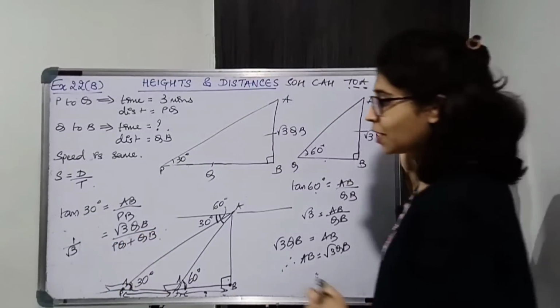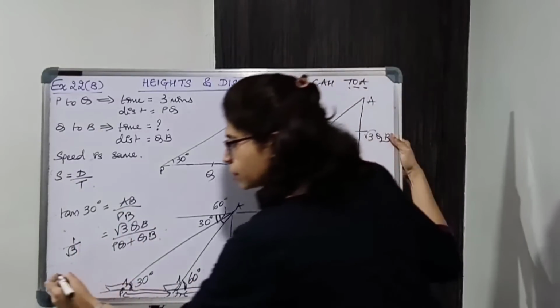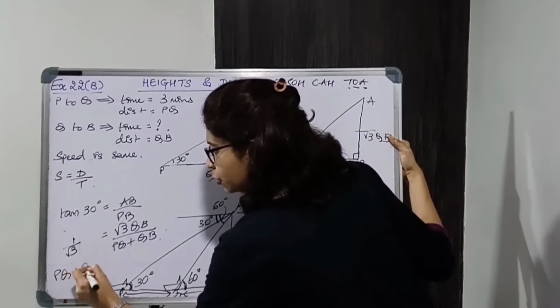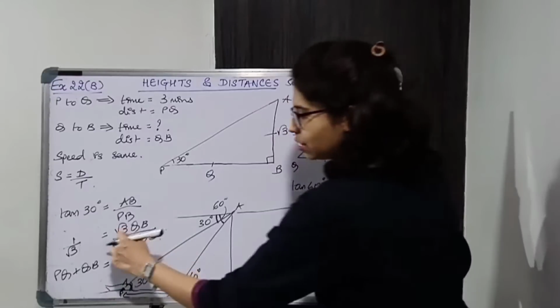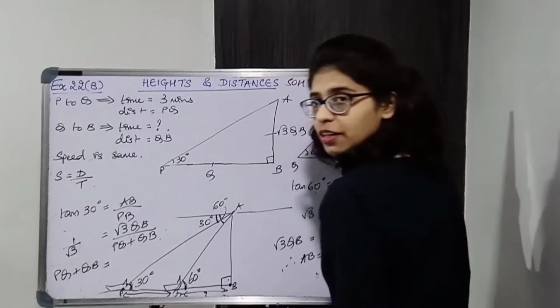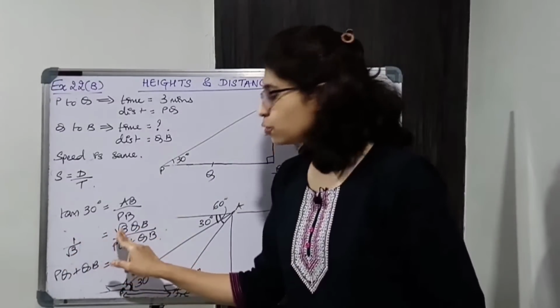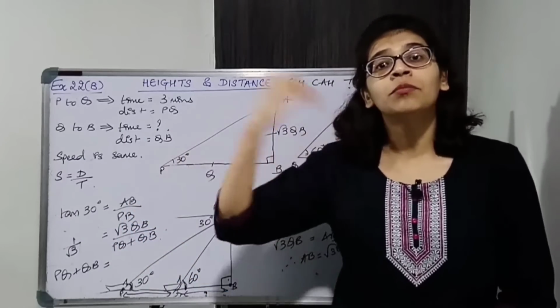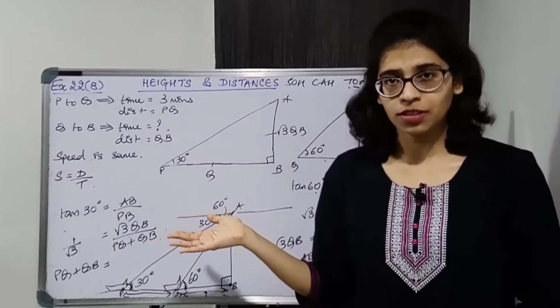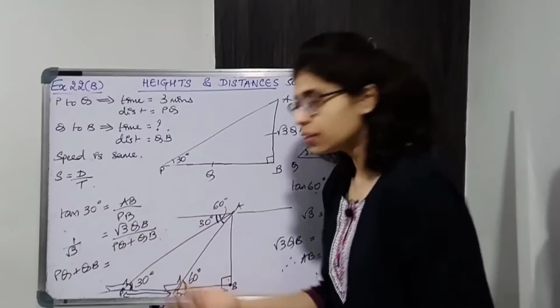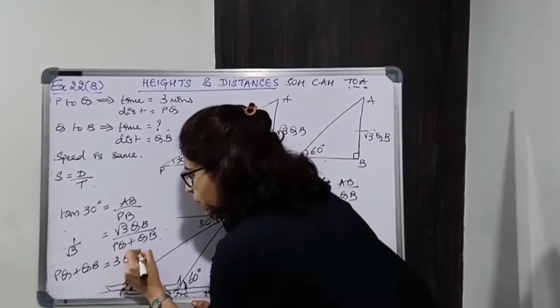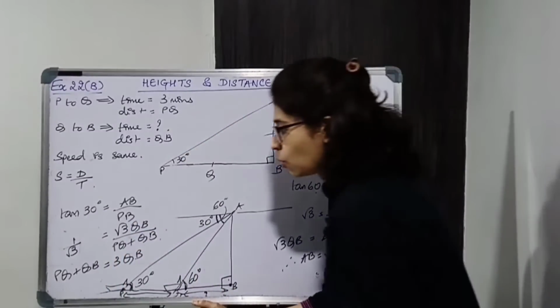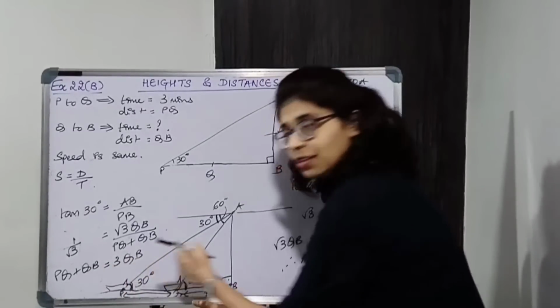Okay, now just cross multiply. So PQ plus QB into 1 will give PQ plus QB. ठीक है, यहाँ पे शिफ्ट किया, ये यहाँ पे शिफ्ट कर रहे हैं. Square root of a number into square root of that same number gives the number itself. Square root vanishes. So √3 into √3 will give 3 QB. Now bring the like terms together.